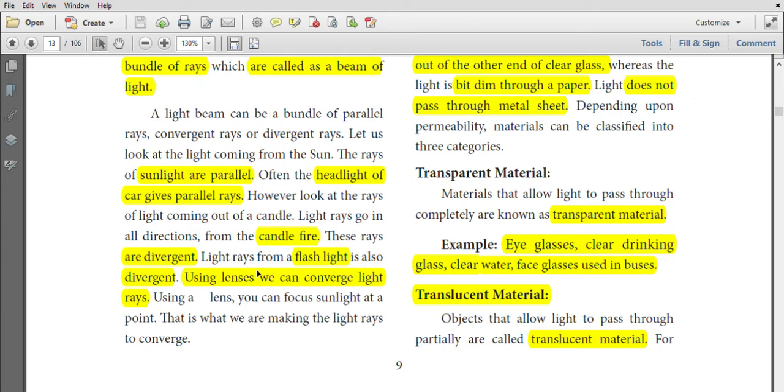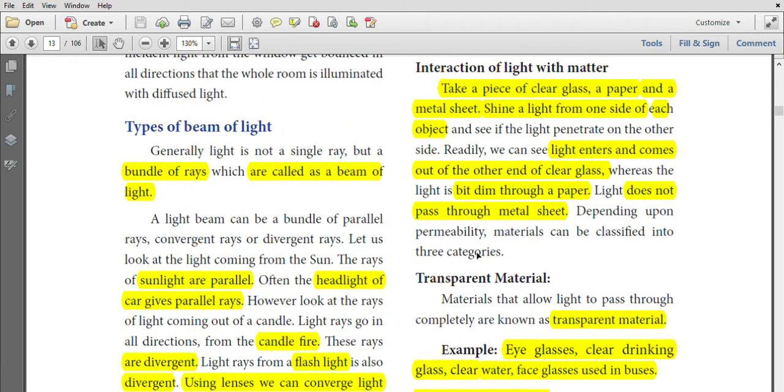By using lenses, we can converge or diverge light rays. The concave lens gives divergent light rays. The convex lens gives converged light rays.